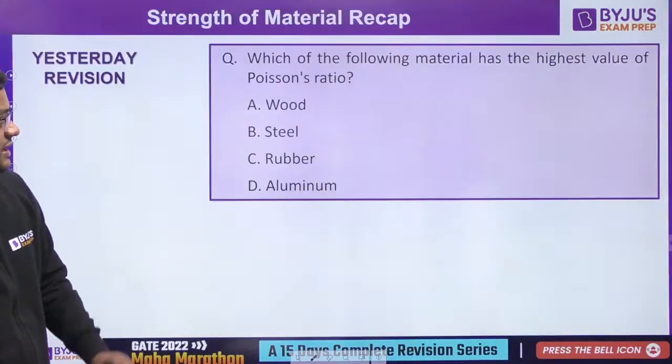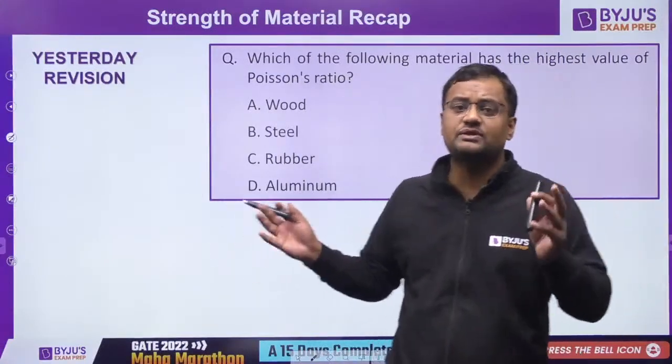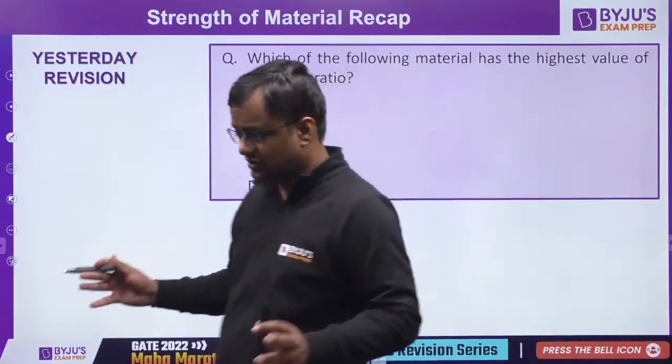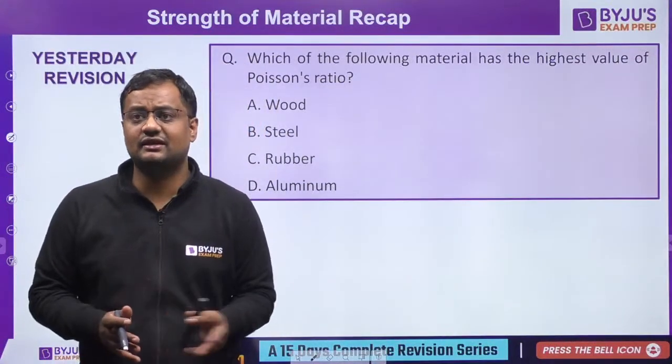So my friends, this Maha Marathon, first of all, before going to the part 2 chapters like transformation of stresses, deflection, torsion, spring, column, pressure vessels, thin cylinder, thick cylinder.